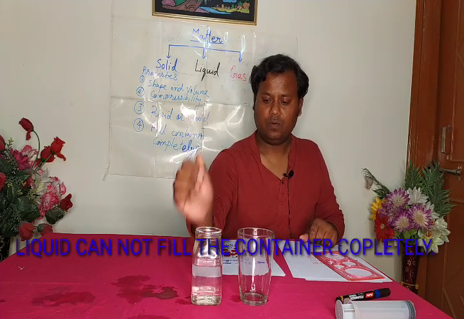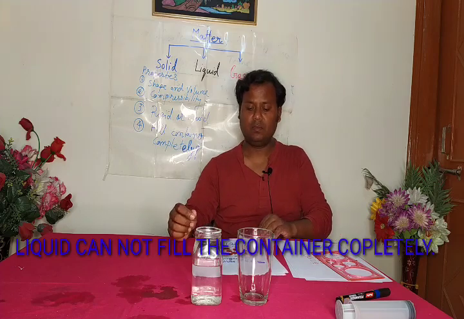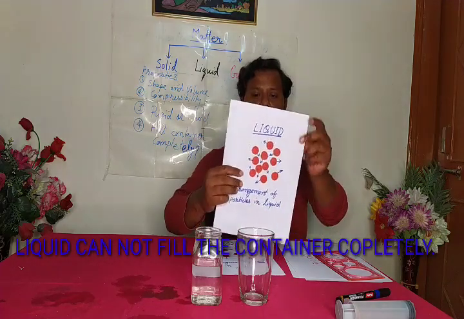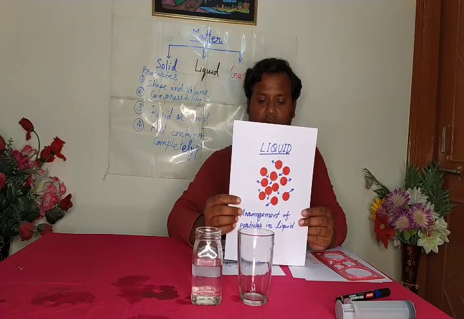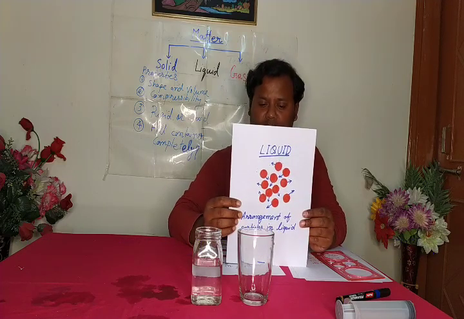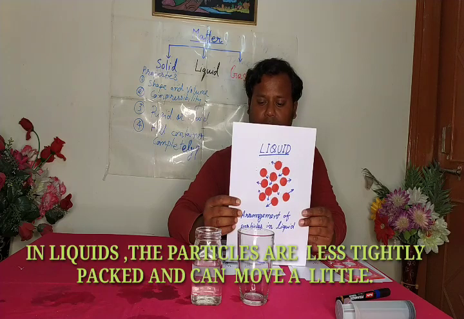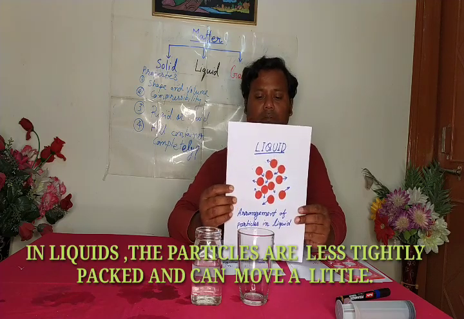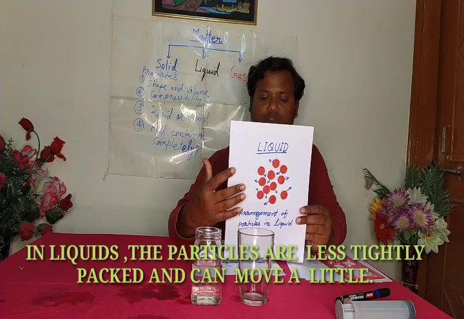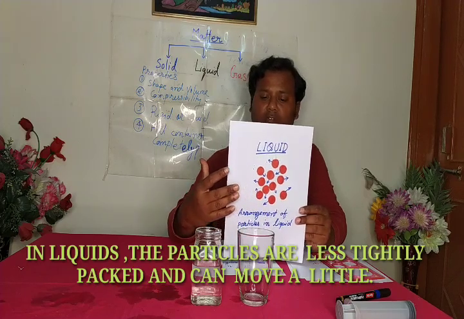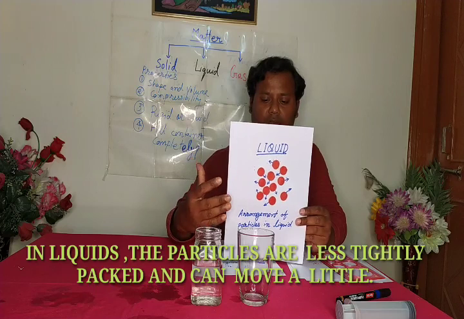Okay, why is this happening? Why does liquid not change its volume but change its shape? Actually, the particles of liquids are doing the zigzag motion, which means they are continuously in motion.